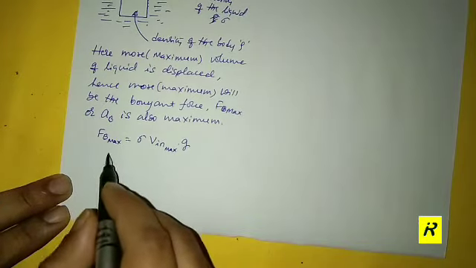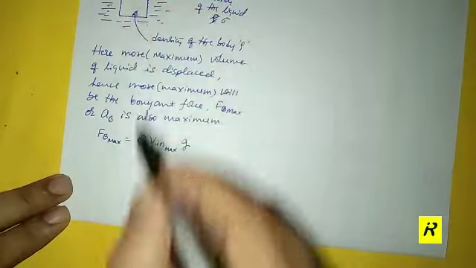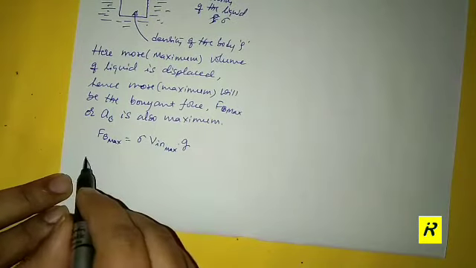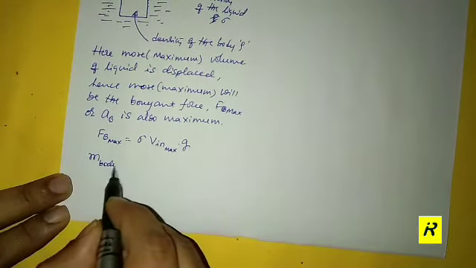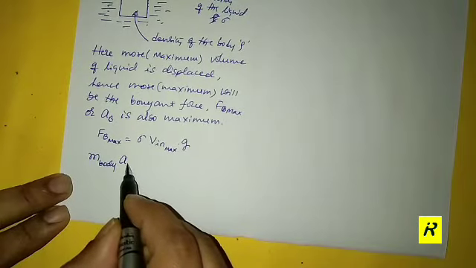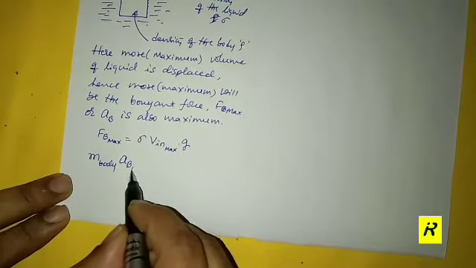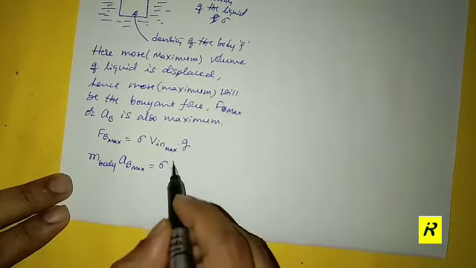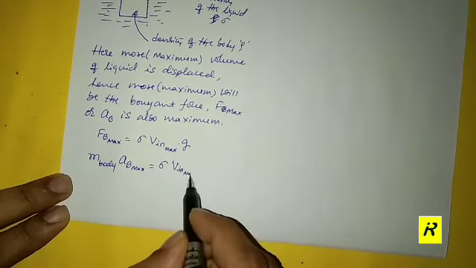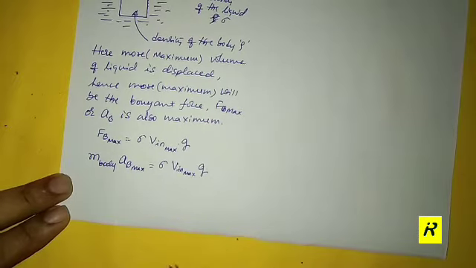for this one, for FB, I can simply write that the whole mass is accelerating upward. So mass of the body into the acceleration due to the buoyancy, which is maximum, is equal to sigma V in maximum into g, right?